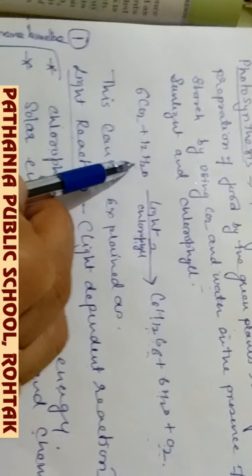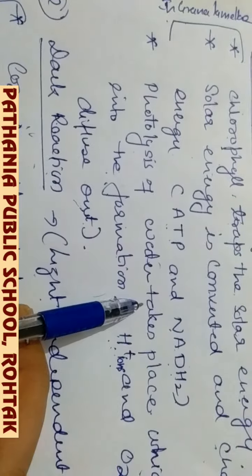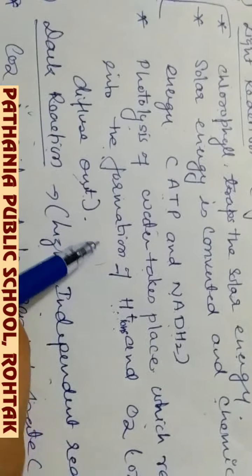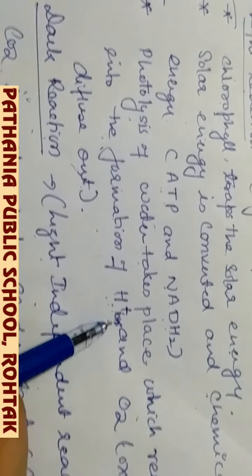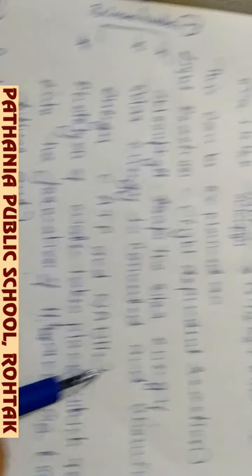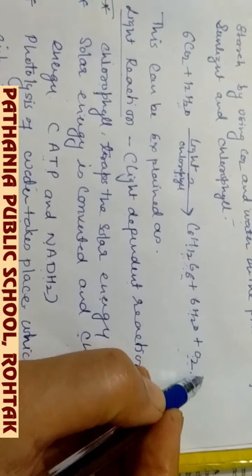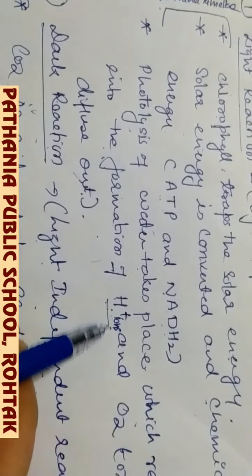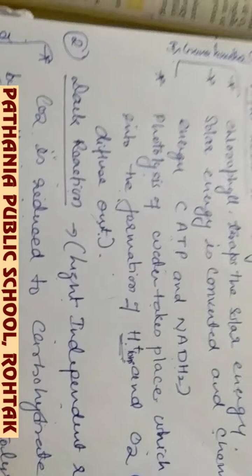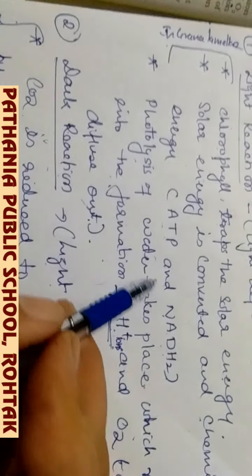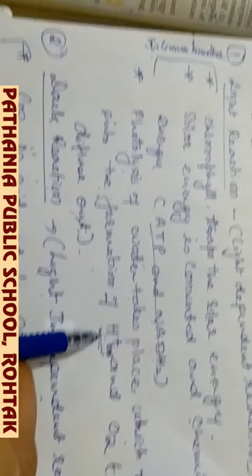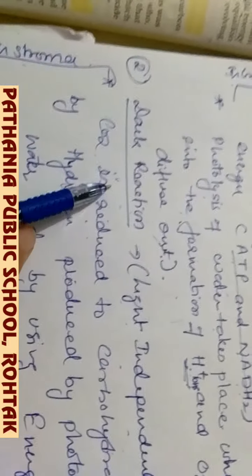Now the two raw materials are there, carbon dioxide and water. In the first raw material, the water gets broken down in the presence of light, and it is called photolysis of water, which results in the formation of hydrogen ions and oxygen, so that this oxygen diffuses out through the stomata, and hydrogen ions which are formed here will be utilized in the dark reaction. So the products of light reaction are ATP, NADH2 and hydrogen ions, which will be used in the dark reaction.